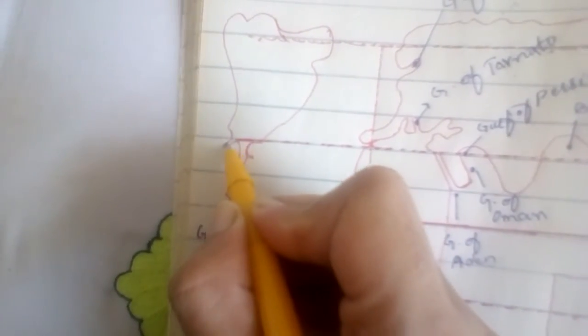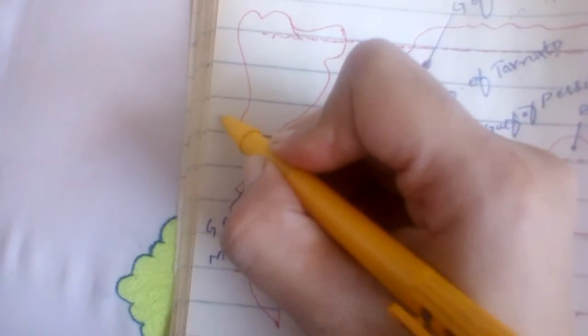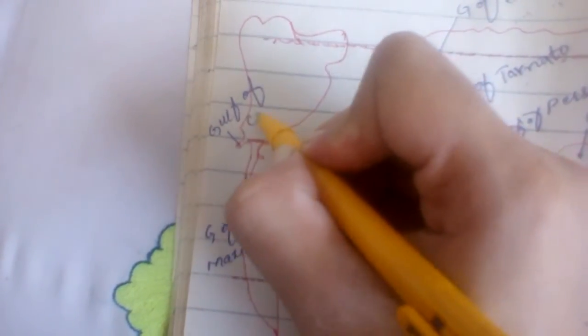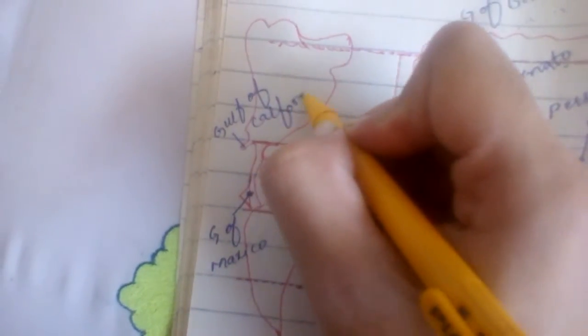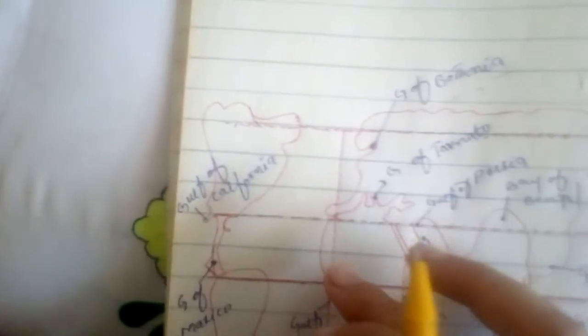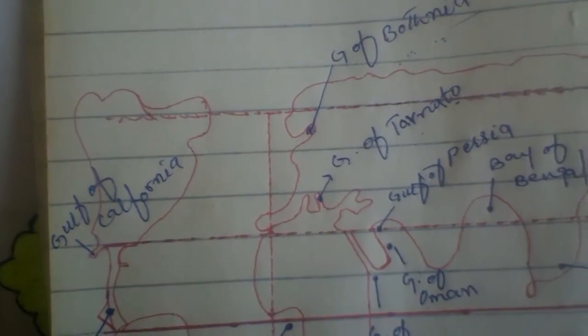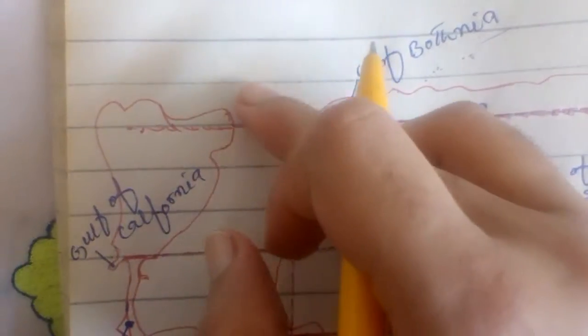Here California is present, therefore the Gulf will be called Gulf of California, right? Here is Gulf of California. Moving next, here Baffin Islands are present.